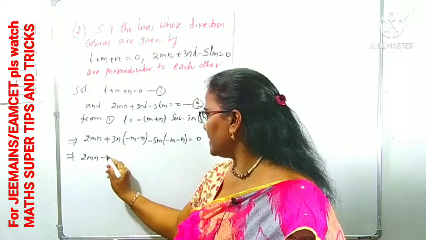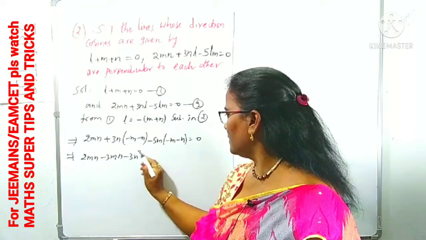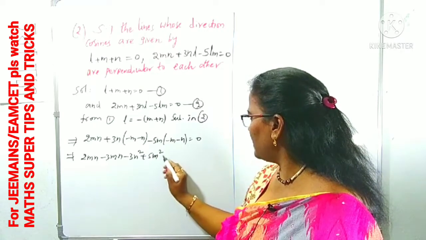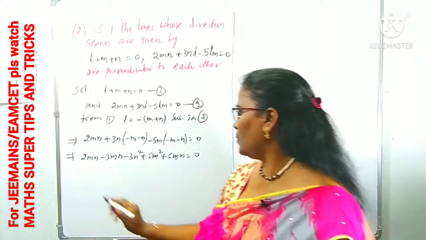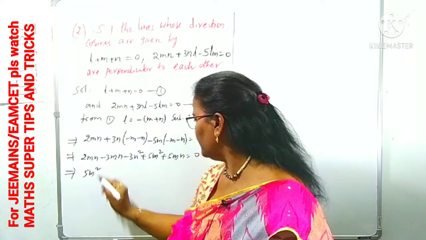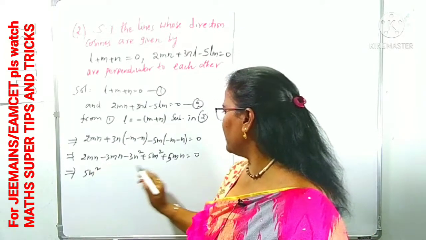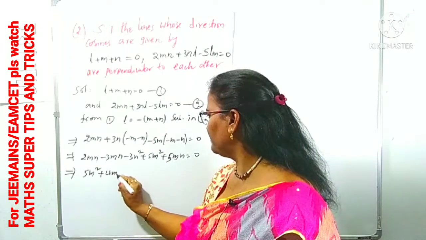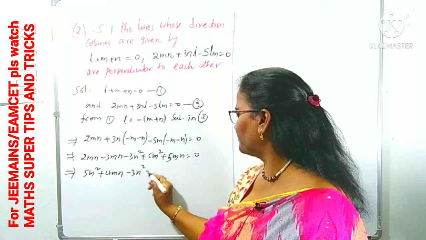Minus M into 3N is minus 3Mn, minus N into 3N is minus 3N square, minus into minus plus 5M square, minus into minus plus 5Mn is equal to 0, right? Now, what are the terms I am writing clearly? 5M square I am writing first. Here, what is 5Mn? Here plus 2Mn, 5 plus 2 is 7, 7 minus 3 is 4, 4Mn. Then minus 3N square is equal to 0.